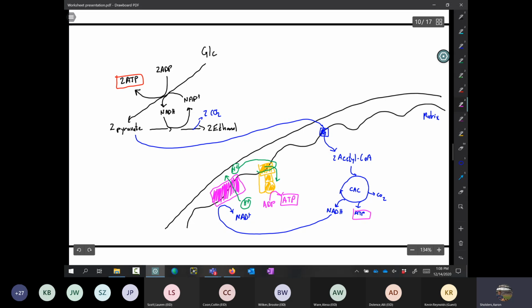Now, what I didn't do here, and I think that that's very important that I do this, oxygen is going to be here. So let me draw oxygen. Oxygen's converted to water. Right? And these electrons from the NADH are going to make their way to that through the electron transport chain. Okay? And that's in aerobic conditions.